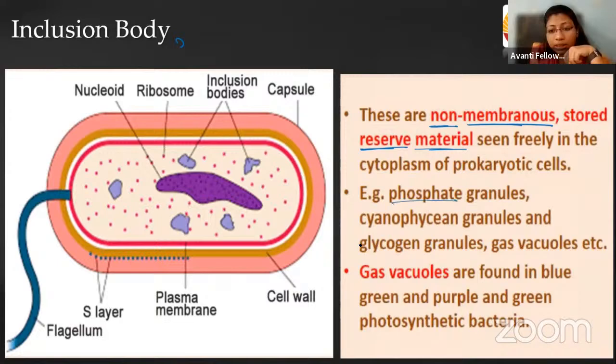They can be made up of carbohydrates. They can be a cluster or collection of gas. So these provide the analogous function of a vacuole. In eukaryotes, the vacuole serves as a membranous sac for the storage of components. In the very same way, in the prokaryotic cell, the inclusion body works for the storage of stuff.